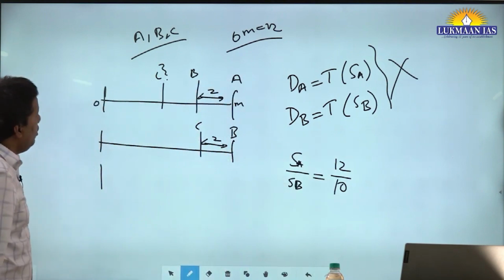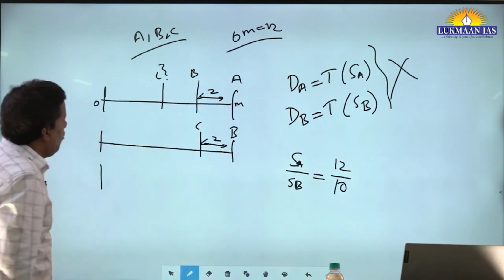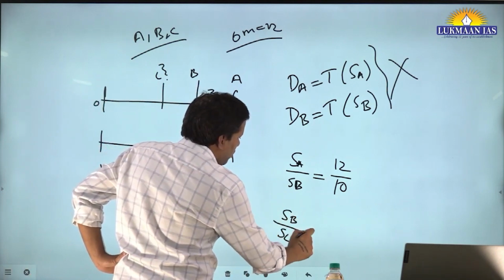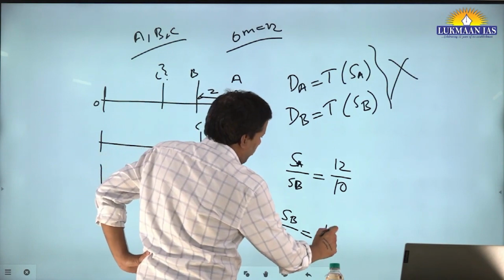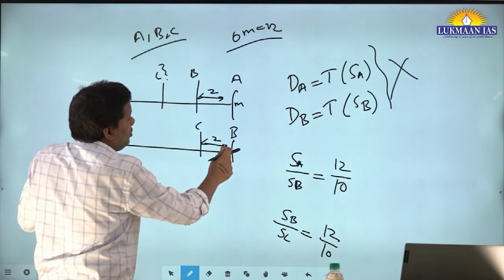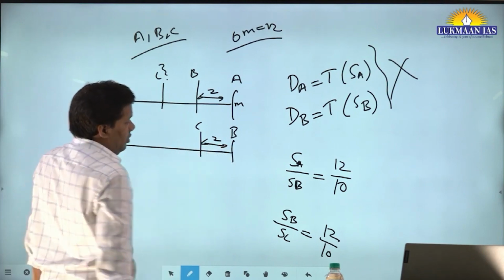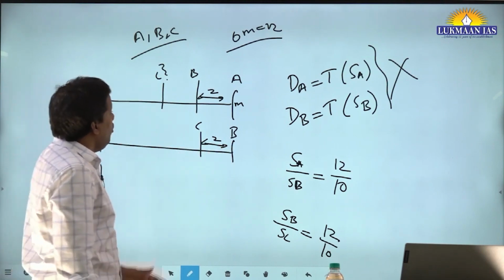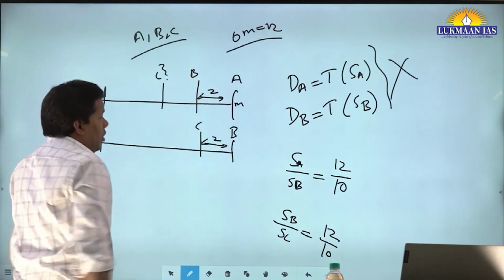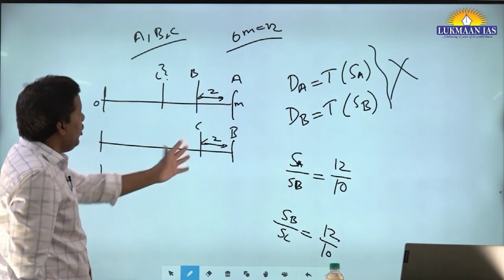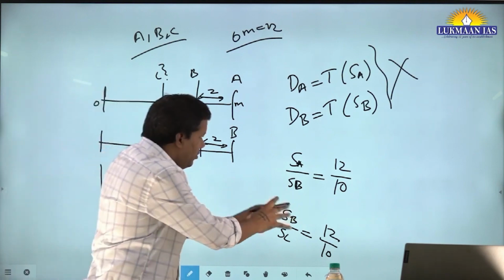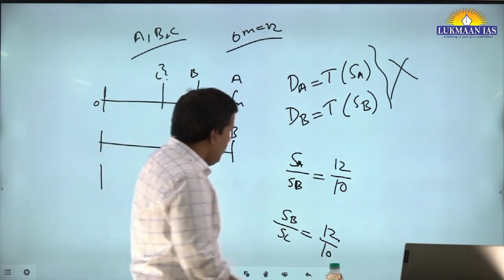Now similarly, once you have written this, what will you write here? SB upon SC is equal to 12 upon 10. Why am I writing 12? Because in the second scenario, B traveled 12 and C traveled 10, right? Now you have to find how much C traveled by the time A traveled 12 kilometers. So in your hand now you have only two equations. You just have to play with numbers. You take these two equations, and immediately see what you will get.